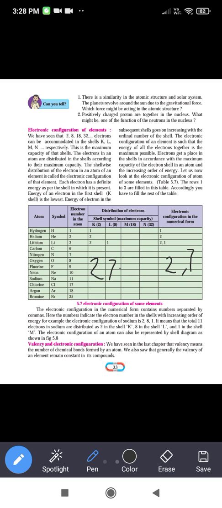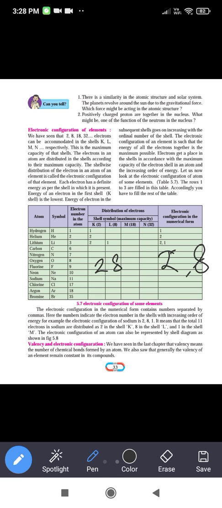Neon, now see the atomic number of neon. The atomic number is 10, so that's why the number of electrons is 10. Number of electrons कितना हो गया, 10. Now the capacity of the K shell is 2, so in K shell 2 electrons will be filled and the 8 will go in the next shell, that is L shell. So now see, the K as well as L, both shells are completely filled, दोनों completely filled हो गए, and its electronic configuration is 2 comma 8.